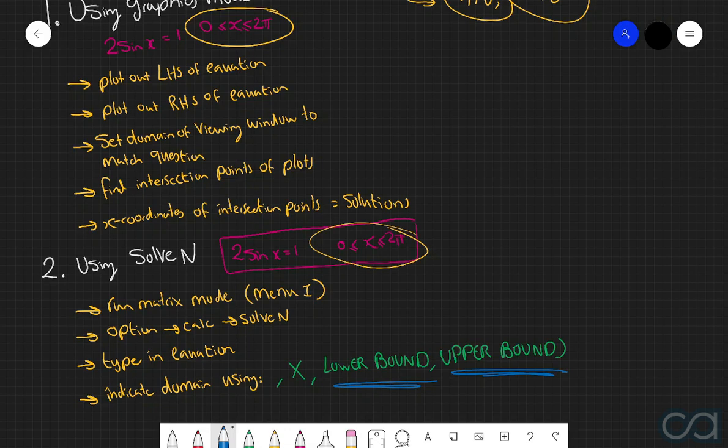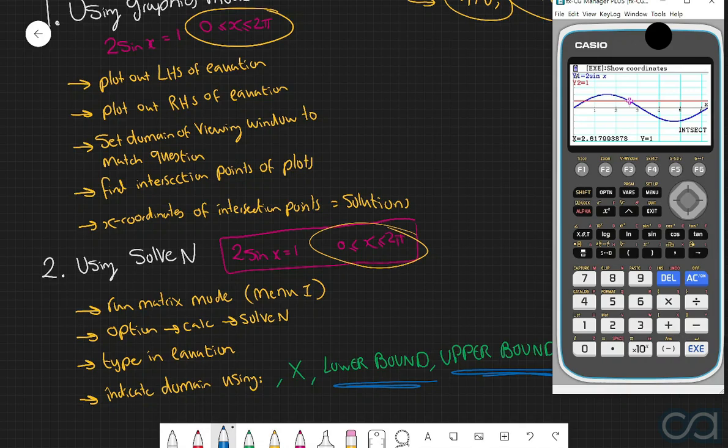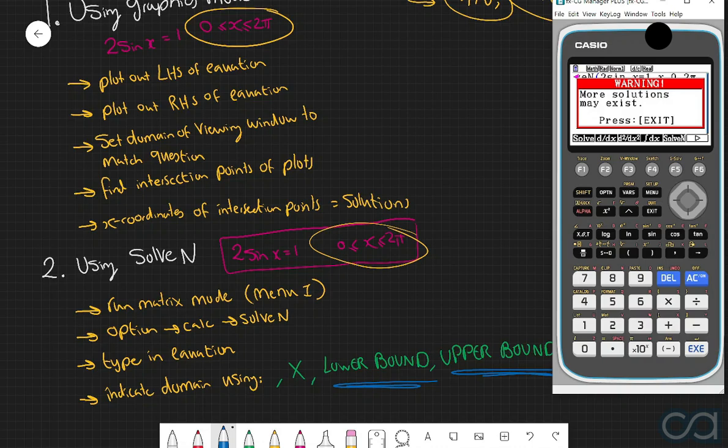We're now going to jump back over to our graphics calculator and use solven to resolve this equation here. So we're going to go back to menu, and then we're going to go to our run matrix mode, so that is menu 1. We're then going to go options, calc, and solven is there. Now our equation is 2 sine of x is equal to 1. Then to set this domain, I'm going to put comma x, comma 0, because that's our lower bound, and then comma 2 pi, because that there is our upper bound. And now executing this, we get the two exact answers of pi over 6 and 5 pi over 6.